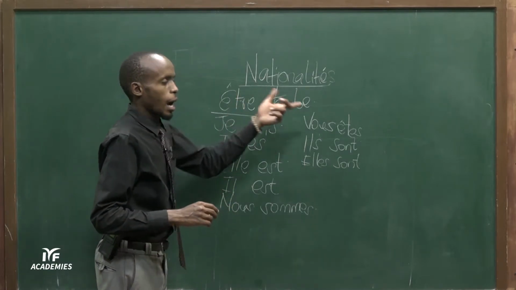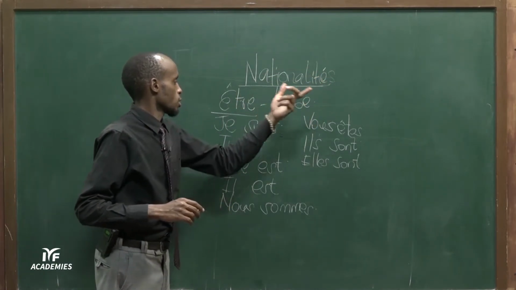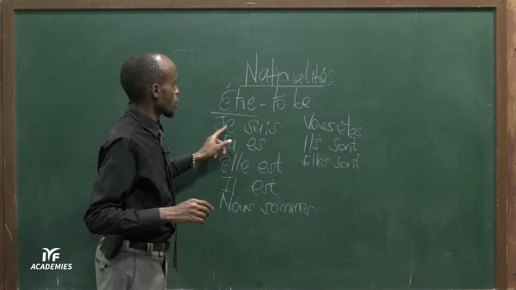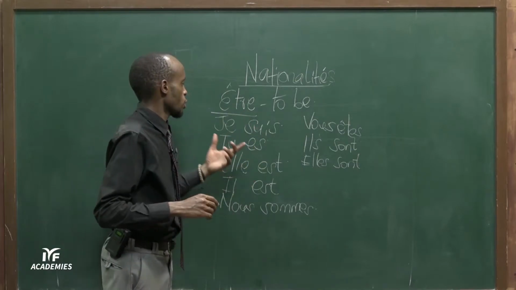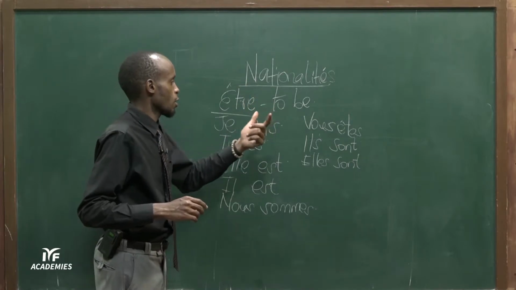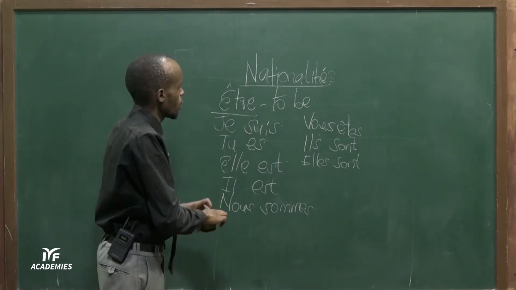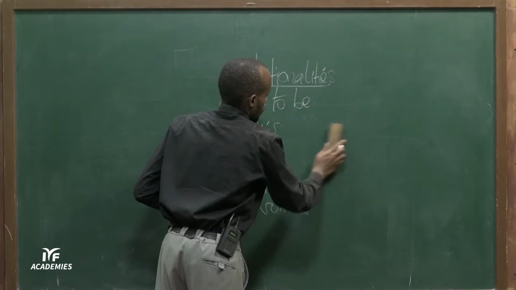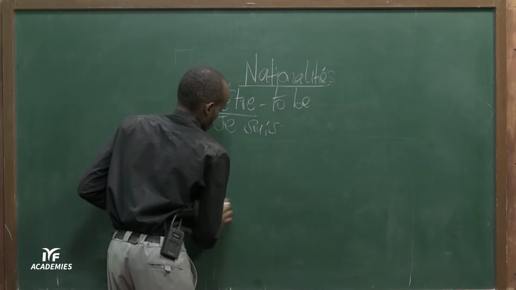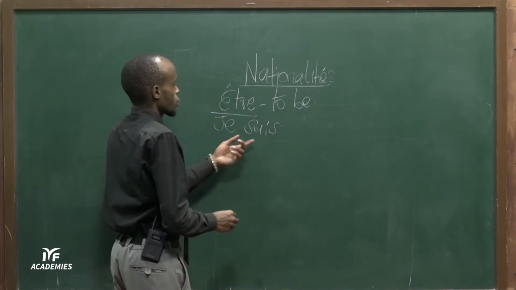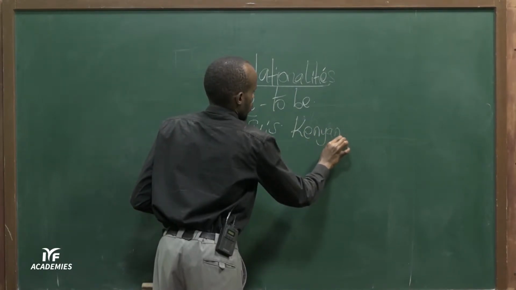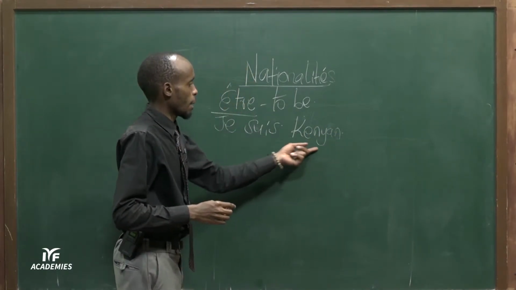Now, they are students, they are teachers, they are pupils. You use the verb être. For example, I want to say I am a Kenyan. Je suis, I am a Kenyan. How will I say I'm a Kenyan using this verb être? So, je suis Kenyan. Je suis Kenyan.